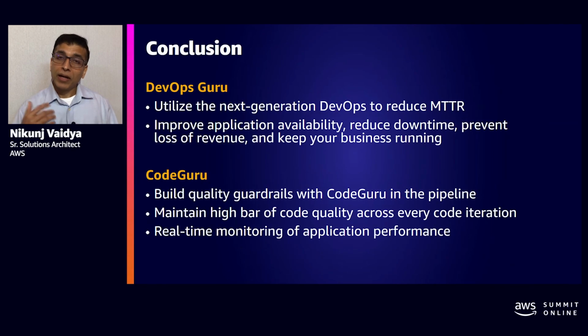We saw how Amazon DevOps Guru enables the IT operations team to reduce the MTTR and improve the application and services availability. We also saw how Amazon Code Guru, being a part of the CI/CD pipeline, provides continuous feedback to the developers so that they can iterate through code improvements and maintain a high bar of code quality. We hope you would utilize these services not only to enable your teams, but also to provide a better experience to your customers. And you'd rather do better things than long nights in the war room.